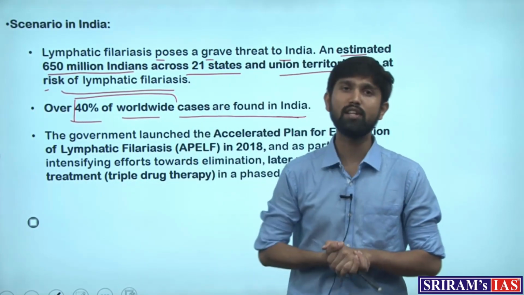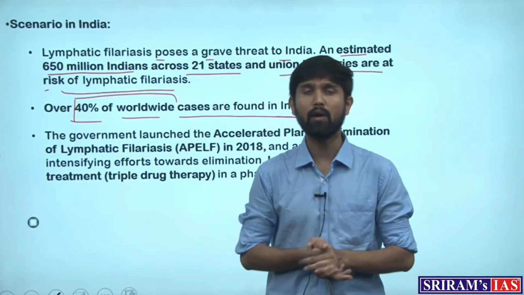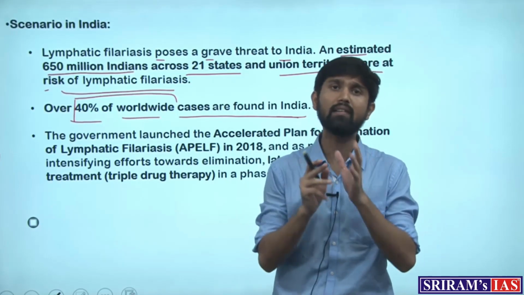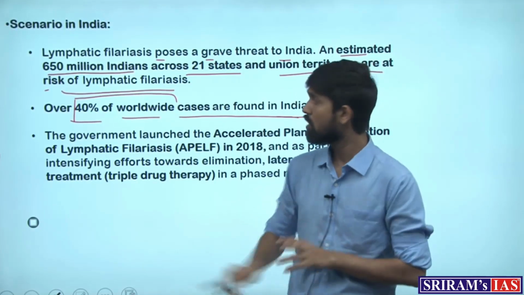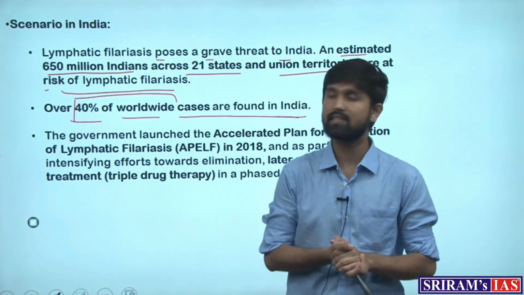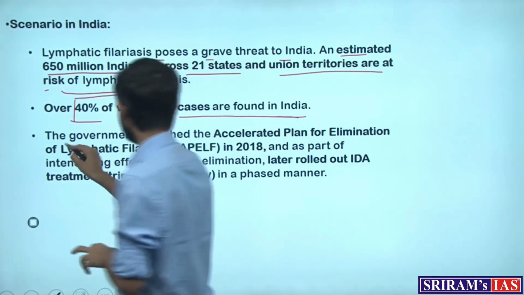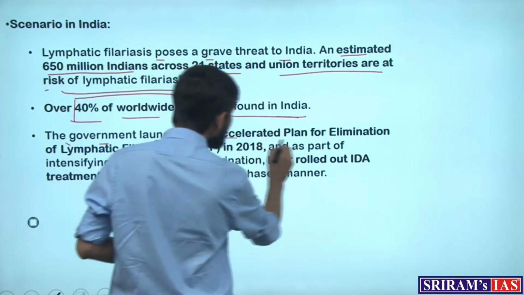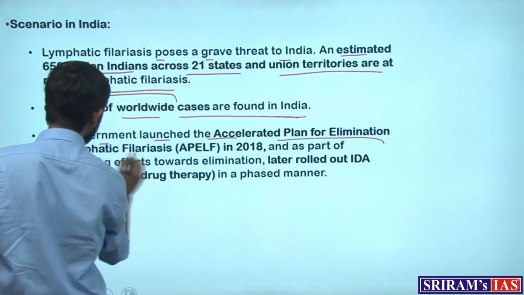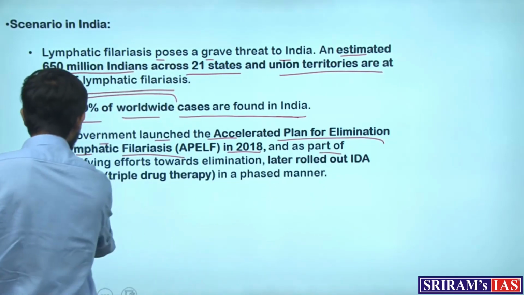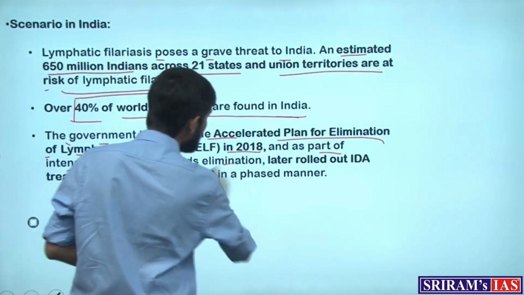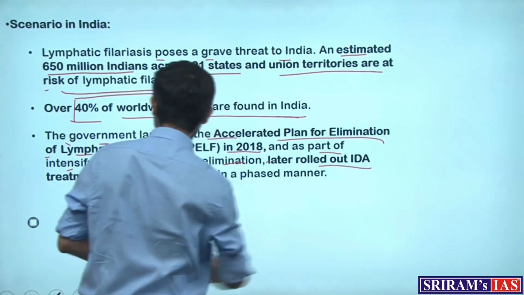And that is why in the news, the Department of Biotechnology is looking for better and efficient diagnostic and curing technologies for the treatment of elephantiasis in India. And therefore, the government launched the Accelerated Plan for Elimination of Lymphatic Filariasis in 2018 as part of intensifying efforts towards elimination, and later rolled out IDA treatment.